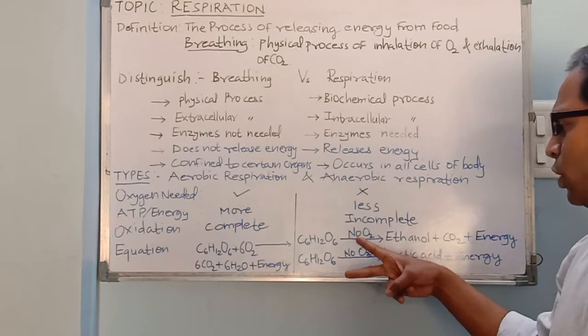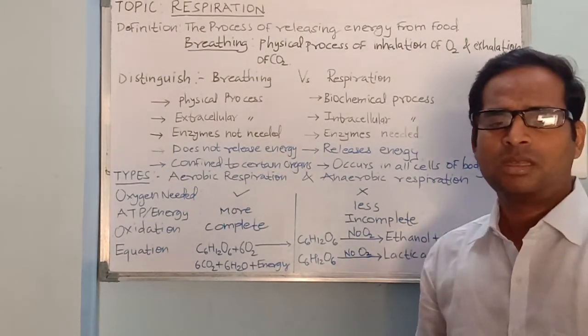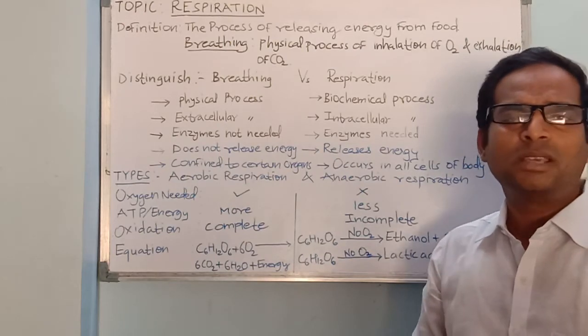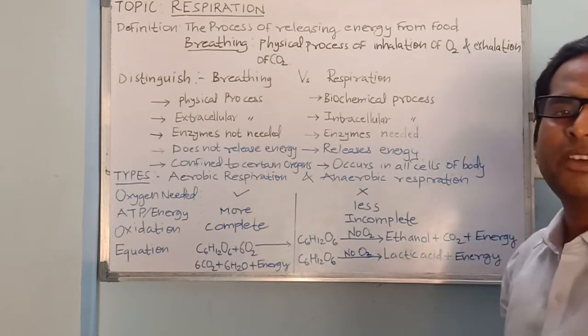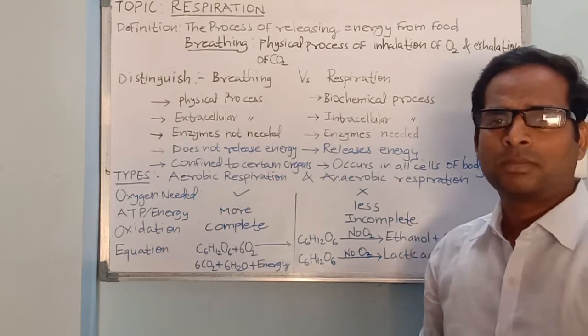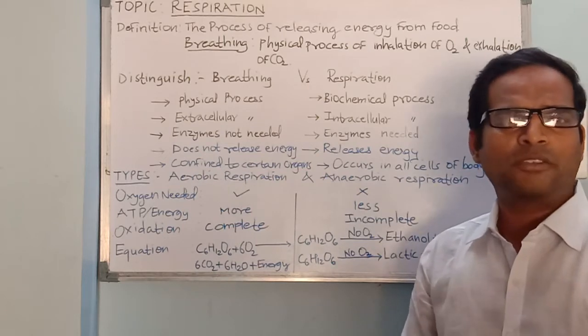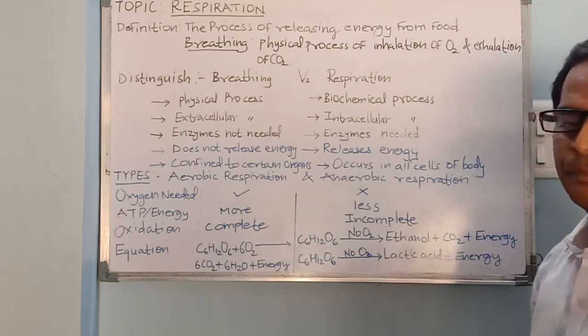So here we have two ways how this glucose is broken down in the absence of oxygen. These two ways depend upon the end products formed. This anaerobic respiration can also be referred to as fermentation. So depending upon the end product formed here, there are two types of these fermentations.